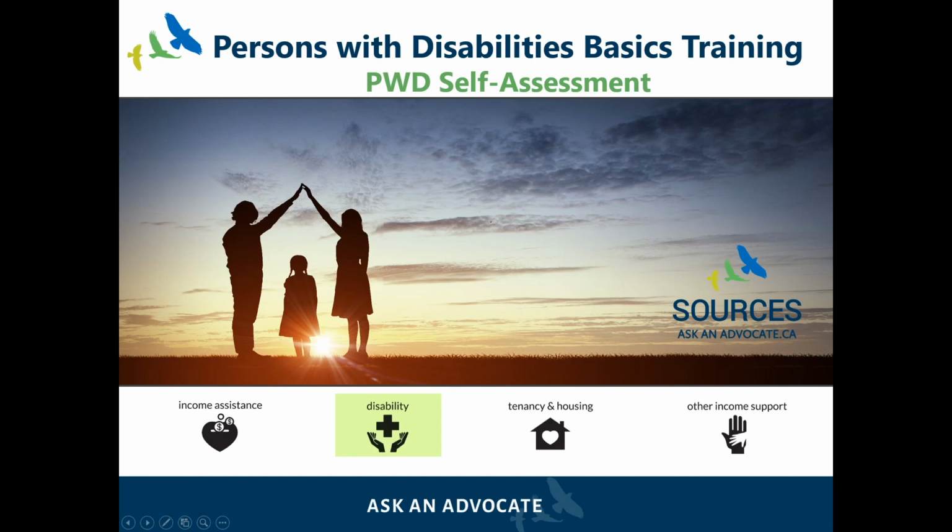Please remember that the information provided in this webinar will be applicable in British Columbia only, and throughout the webinar, we will refer to persons with disabilities as simply PWD. The PWD program is available through the Ministry of Social Development and Poverty Reduction, and in this webinar, we will simply refer to them as the Ministry. For information on how to become eligible for PWD, visit our website by clicking the link in the description below.